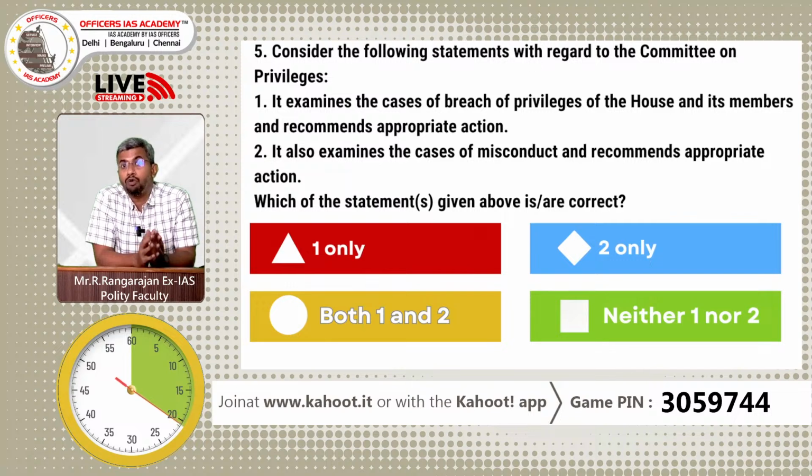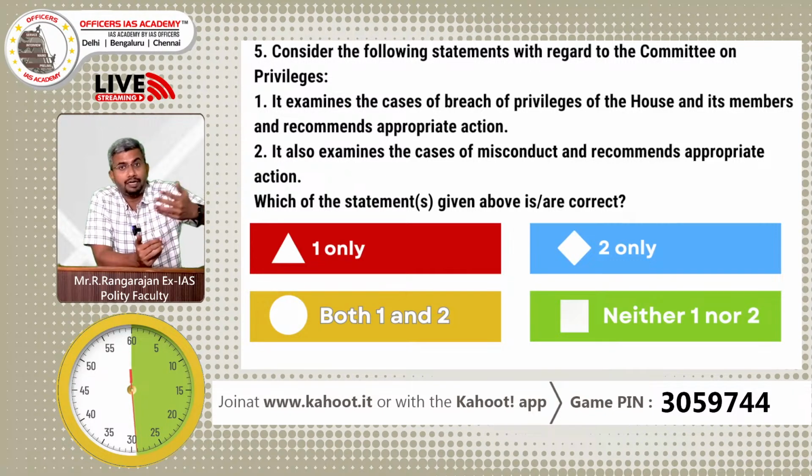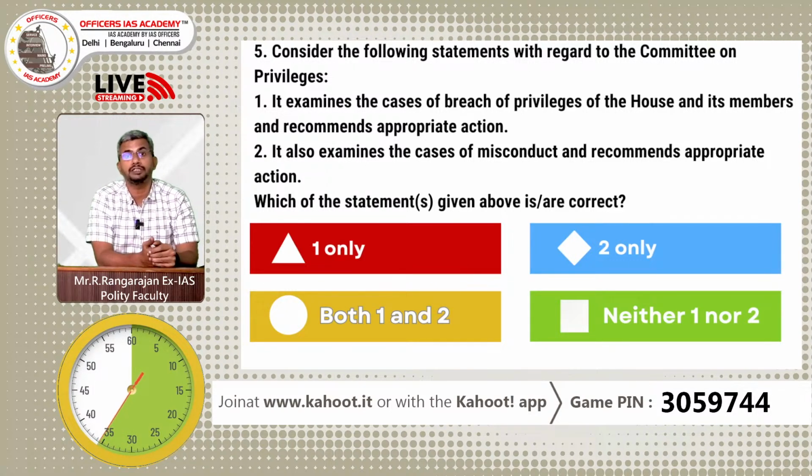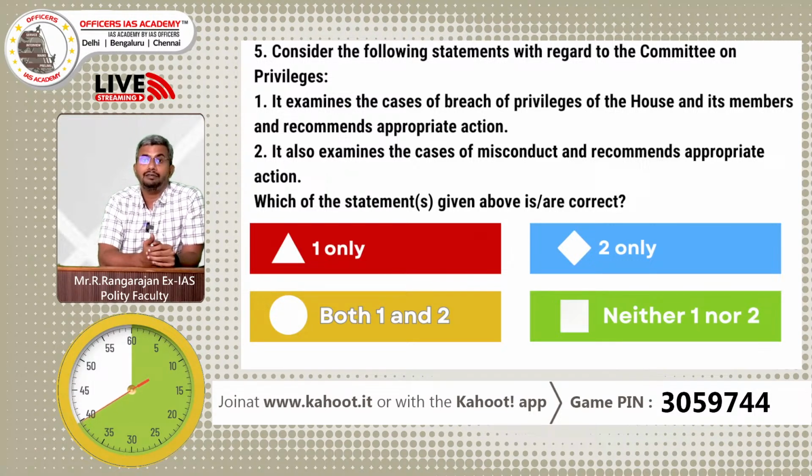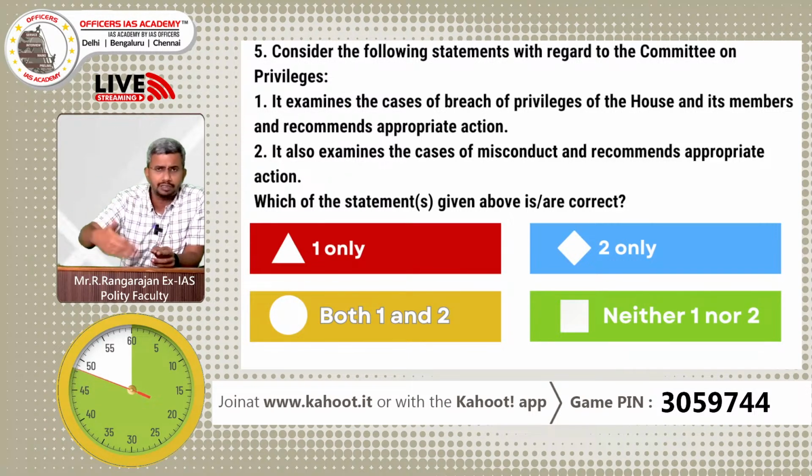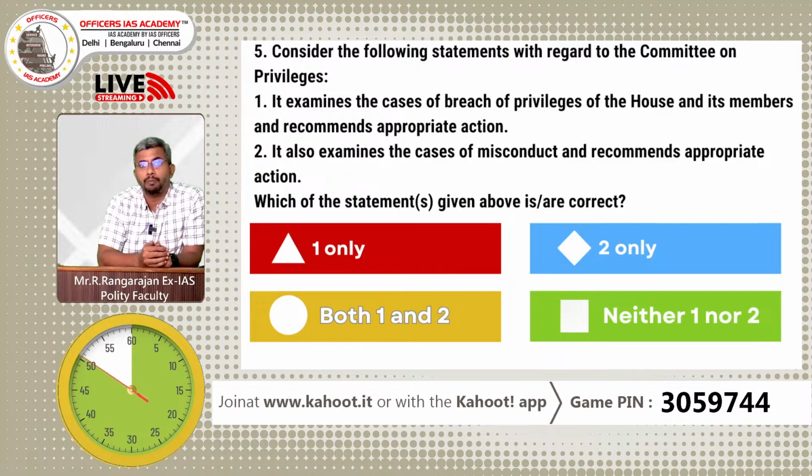And in fact, in the Mahua Moitra case, it was the Ethics Committee which actually inquired into a breach of privilege, because it was alleged that she had taken money from a businessman and allowed him to use the login, etc., and input the questions, etc., and that had resulted in her expulsion from the House. So there was a question of whether the Ethics Committee is the appropriate committee to do this. But anyway, it has been challenged in the Supreme Court, and the Supreme Court will hear it.